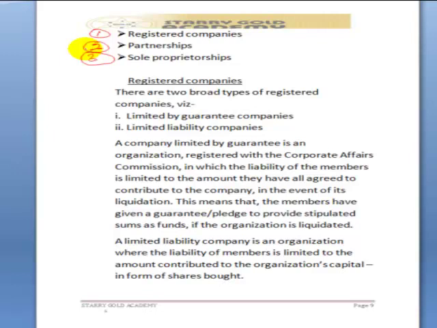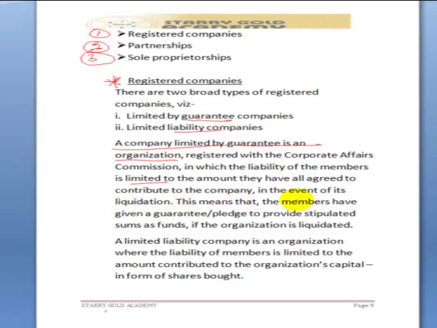The first one, registered companies. There are two broad types of registered companies. The first one is limited by guarantee companies. Second one is limited liability companies. Let's take their definition. A company limited by guarantee is an organization registered with the Corporate Affairs Commission in which the liability of the members is limited to the amount they have all agreed to contribute to the company in the event of its liquidation.